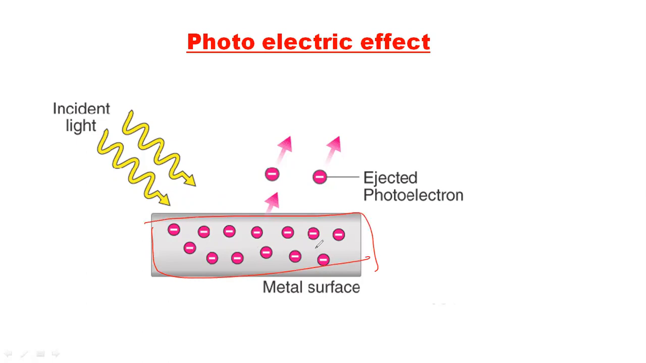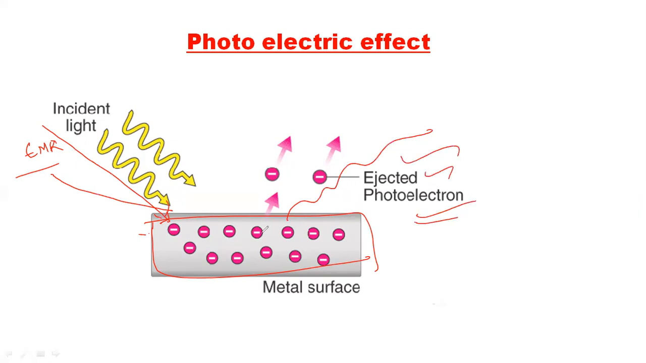So what actually happens here? Whenever we irradiate this particular metal with electromagnetic radiation, whatever it may be, it will release the electrons here. Ejected electrons, ejected photoelectrons. So let us understand one thing here.